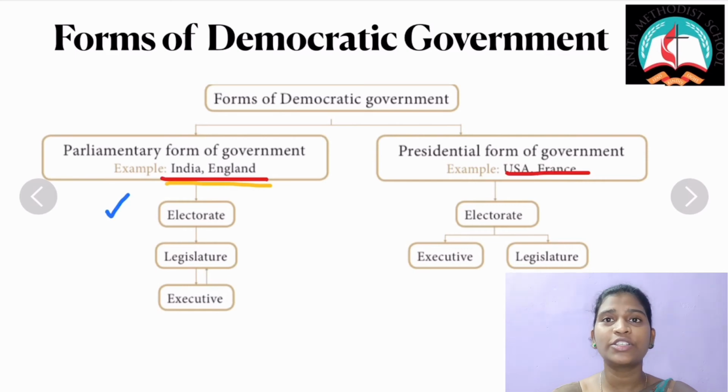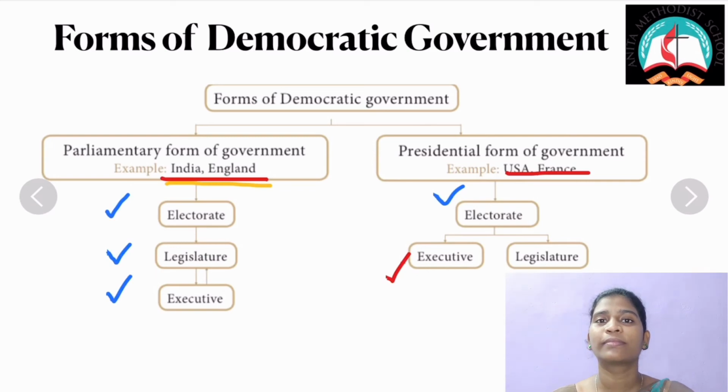Under the presidential form of government, we have the electorate, and under the electorate, the two bodies are executive and legislature. You have learned about these different bodies in your previous classes.